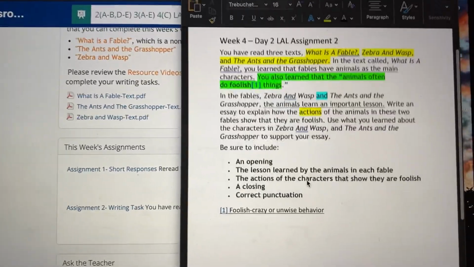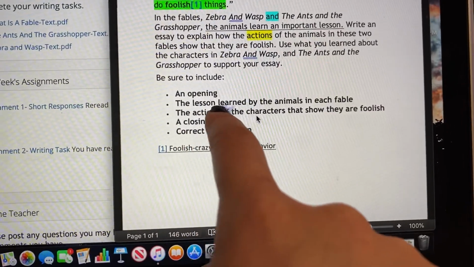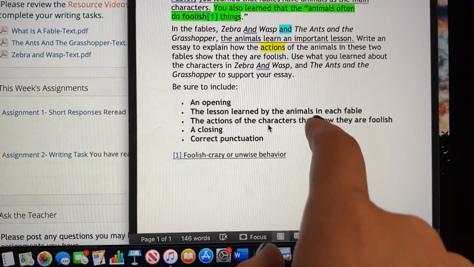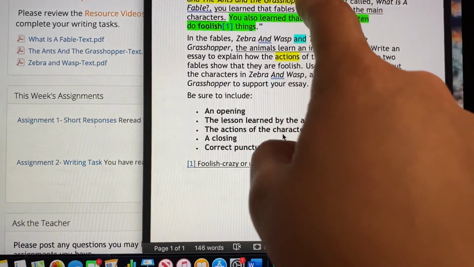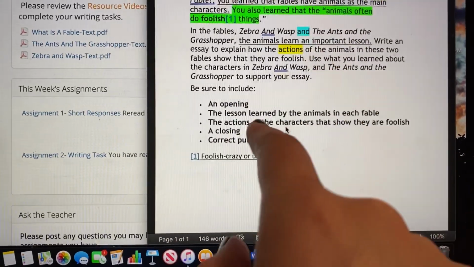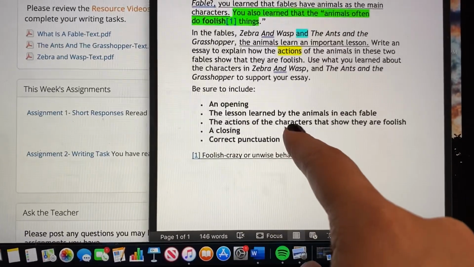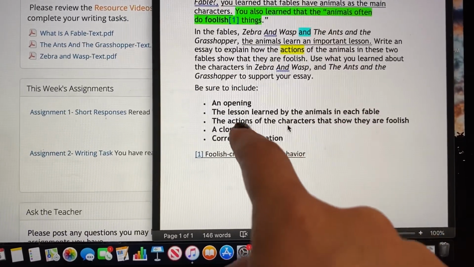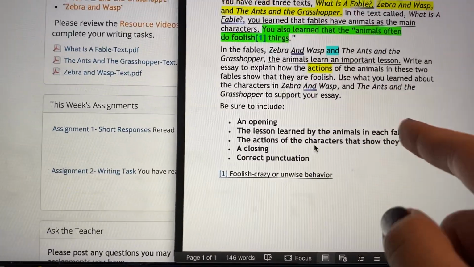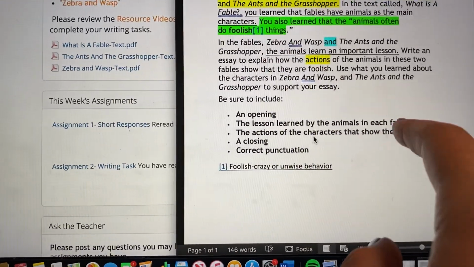Of course, in your essay, you always have to have an opening sentence. You have to mention the lesson learned by the animals in each fable. So you have to tell me what was the lesson that they learned in Zebra and Wasp and The Ants and the Grasshopper. And then you have to support that lesson with evidence from the story: what did they do before they learned the lesson, which is, what did they do to show that they were foolish?